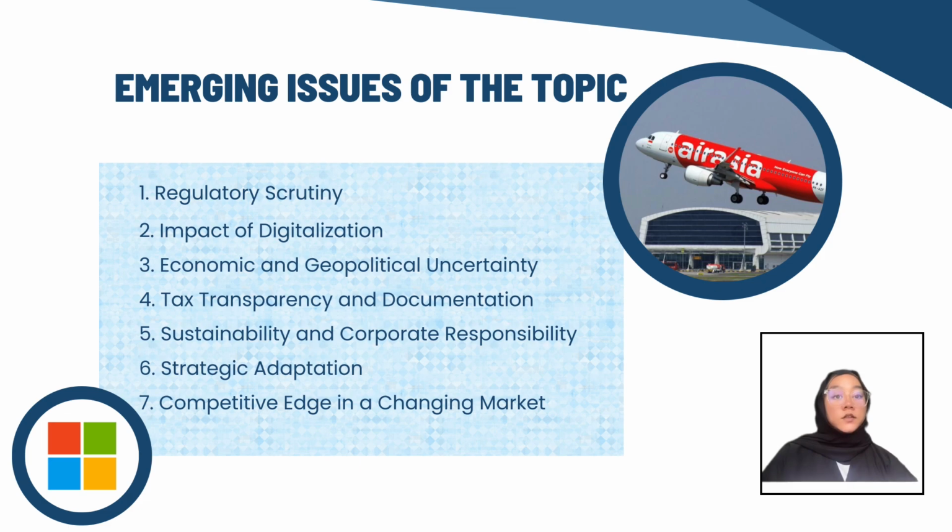Fourth is tax transparency and documentation. It is the arm's length principle enforcement by tax authorities globally. Fifth is sustainability and corporate responsibility. Companies are addressing their carbon footprint and aligning operations with sustainability goals. For example, Microsoft and AirAsia are restructuring pricing for reduced environmental impact.